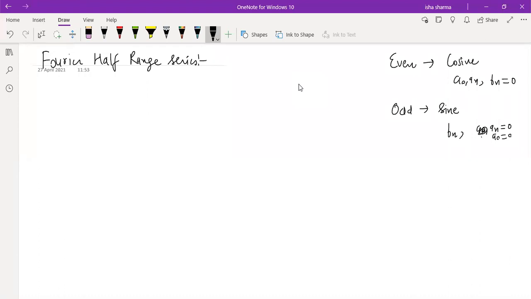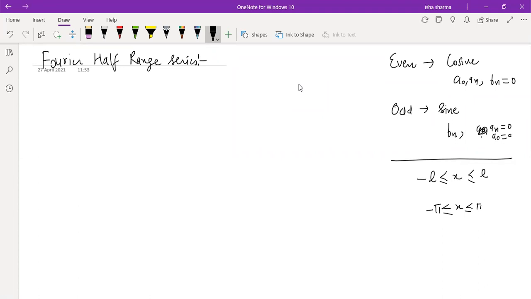So basically, what is happening right now? So far, whatever functions were given to us, we had this kind of domain. They were defined over an interval like minus L to L, or minus pi to pi, because if L happens to be pi, we know that interval is minus pi to pi.